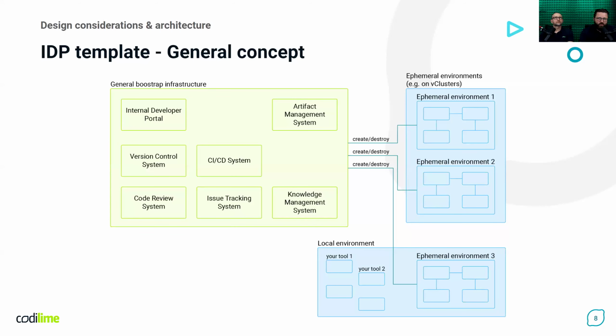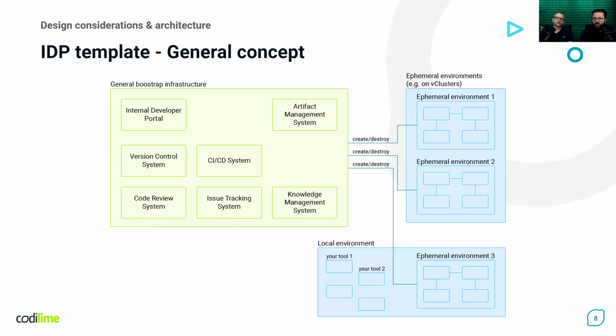By looking at those processes and activities that can be integrated into the platform, and also our constraints, a general concept of an IDP template was defined. We introduced general bootstrapping infrastructure, ephemeral environments, and local environments. General bootstrap infrastructure consists of the internal developer platform and all the other systems that are used by the developers, like version control system, issue tracking, and also artifact management system.